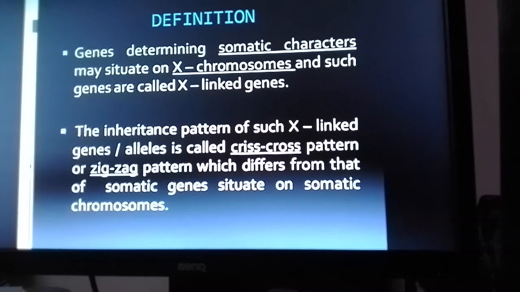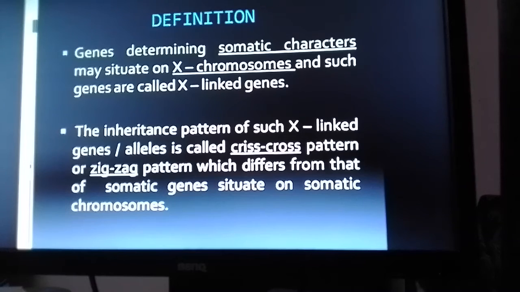In a human, for example, there are 22 pairs of autosomes and one pair of allosomes. In this allosome pair, in the case of a female, there are two X chromosomes, and in the case of a male, one is X and the other is a Y chromosome.